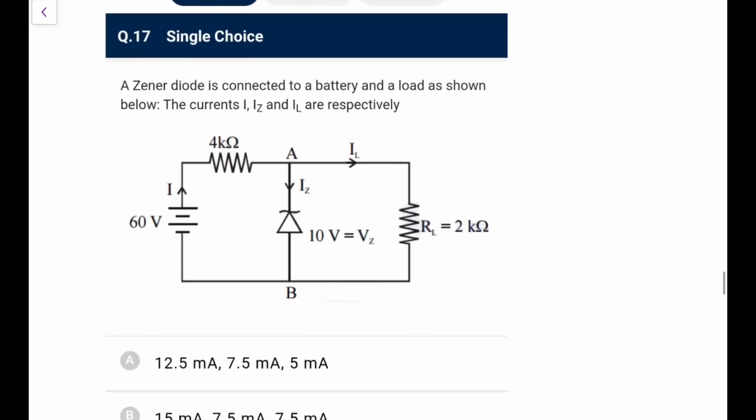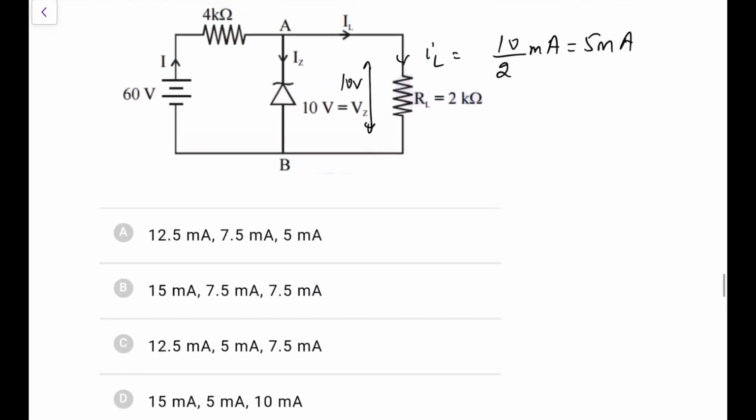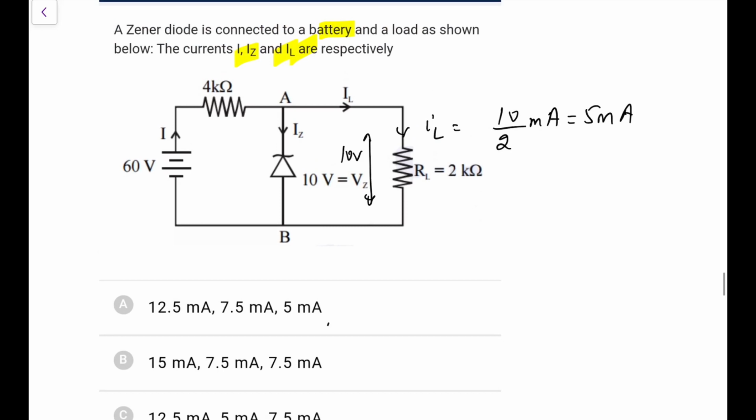Zener diode connects to a battery and a load as shown, the current IL will be, so what you have, this is 10, so that means this voltage would be 10 over this, so 10 volt is this, so what would be the current over this? This IL will come out as 10 by 2 milliampere. Directly you can say that is 5 milliampere for first of all, and you are left with only one option from here only. So you can check it, otherwise what you will do, now this is 10, this will be 50, common sense, Kirchhoff's law.